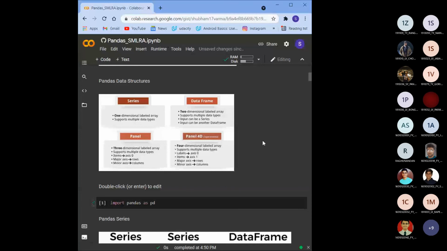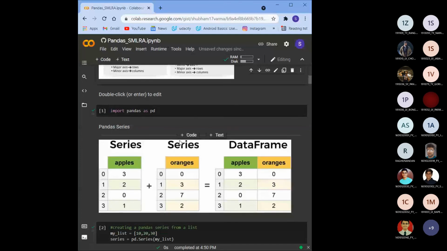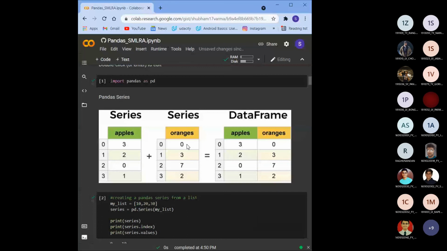So let's directly jump into how we do different things. First of all, we'll import pandas as pd because we don't want to write pandas again and again. Let's first discuss series. If you have any list or dictionary or array that you want to convert into pandas, you can just use the pd.Series function to convert that. This is just an example of how I can add two series and convert it into a data frame.